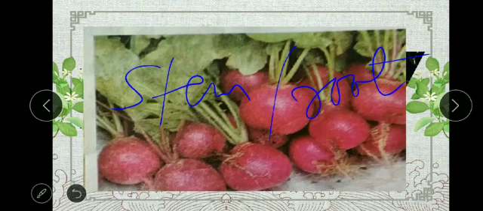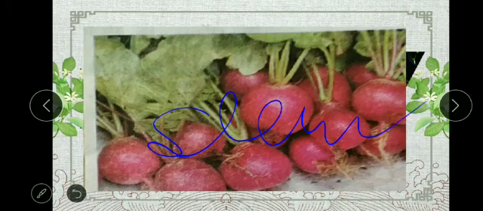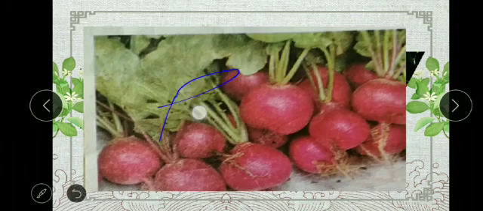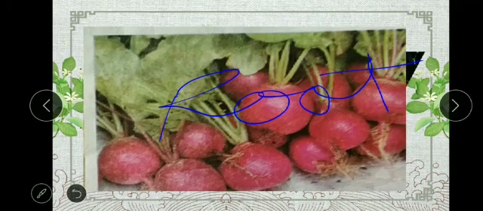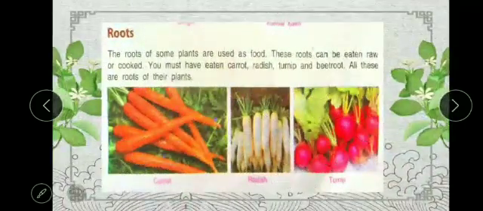Children, this is root and this is not stem. The roots of some plants are used as food. These roots can be eaten raw or cooked. You must have eaten carrot, radish, turnip, and beetroot. All these are roots of their plants.